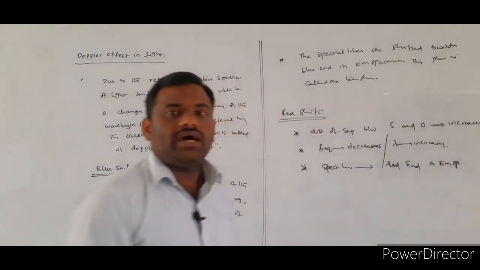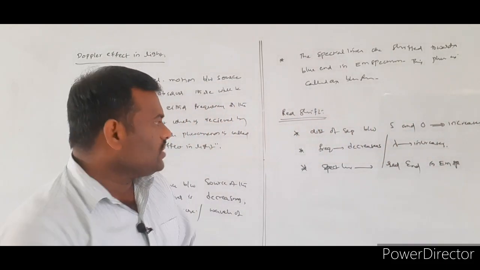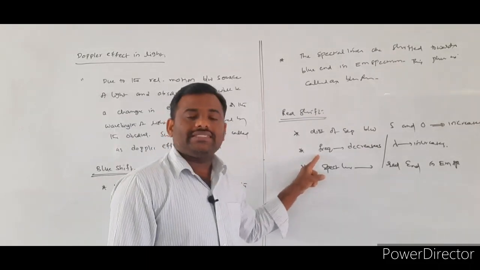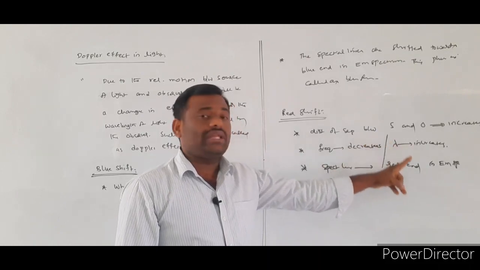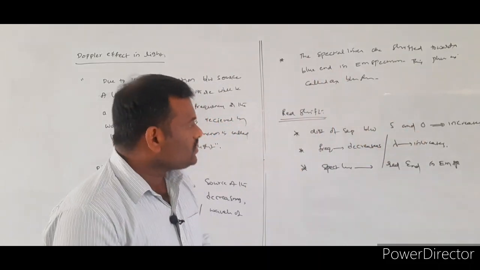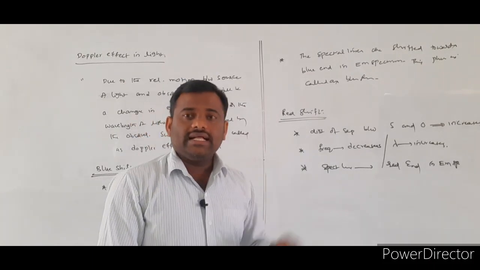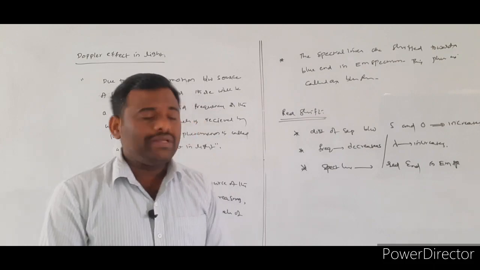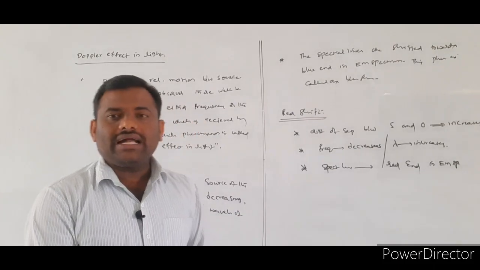Such a phenomenon we call a red shift. As the distance between the source and observer increases, the frequency of the light decreases or the wavelength of the light increases, in the light received by the observer.